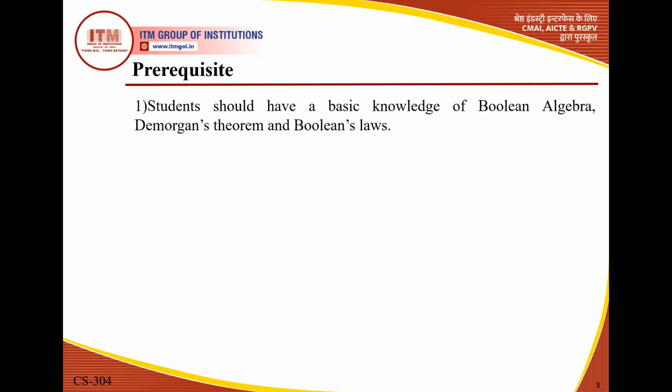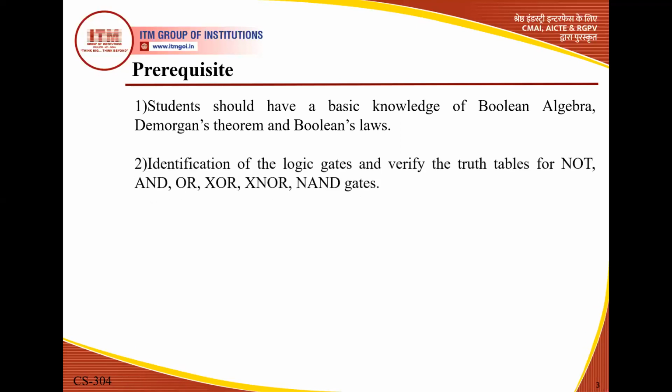The student should have a basic knowledge of Boolean algebra, De Morgan's theorem and Boolean laws. I have already discussed this, because the expressions of the individual gates are related to Boolean algebra, De Morgan's theorem and Boolean laws. This is a basic requirement, and it was also covered in BT 104.